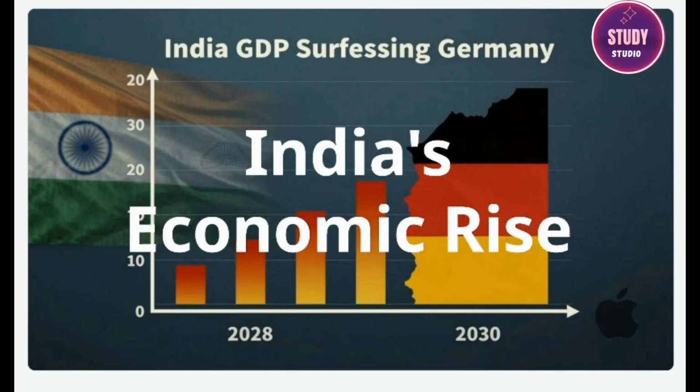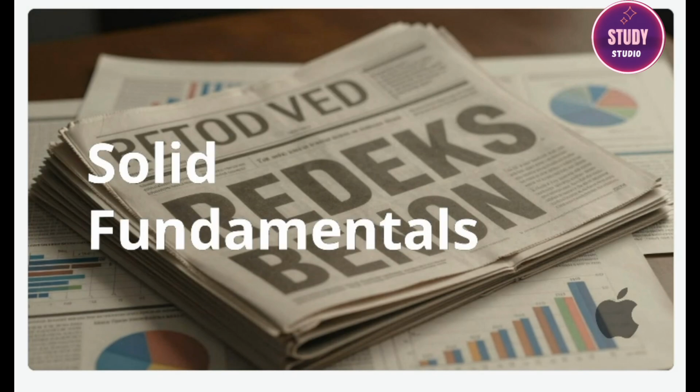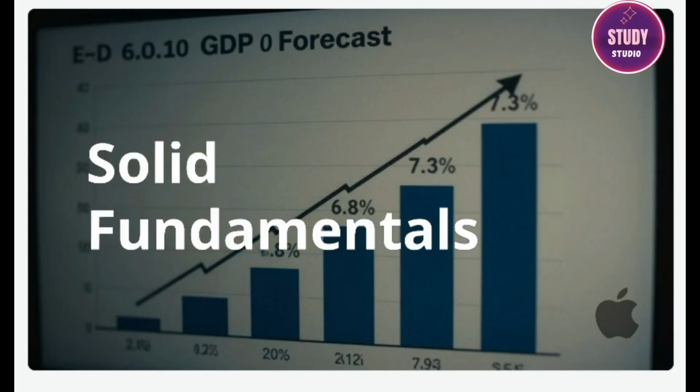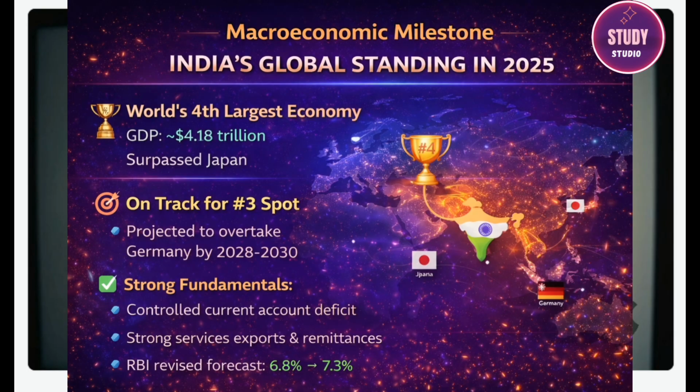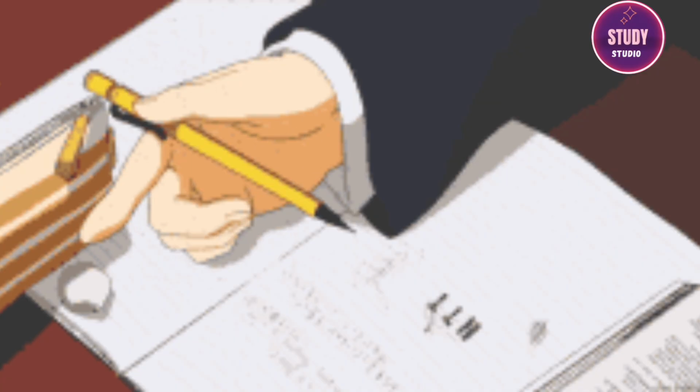Now, projections show India is on track to overtake Germany for the number 3 spot by 2028 or 2030. This isn't just a headline, it's built on solid fundamentals. The current account deficit has been kept in check, thanks to strong services exports and remittances. Even the RBI has signaled its confidence, revising its own GDP growth forecast for the full year upwards from 6.8% to 7.3%. This mix of high growth, moderate inflation, and external stability is what makes the current moment so remarkable.